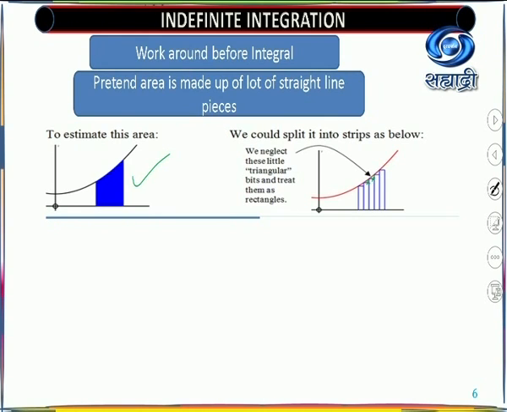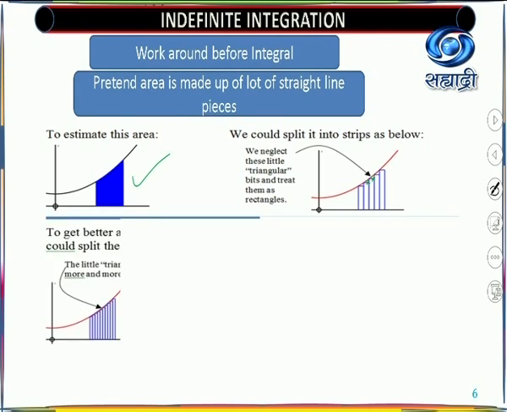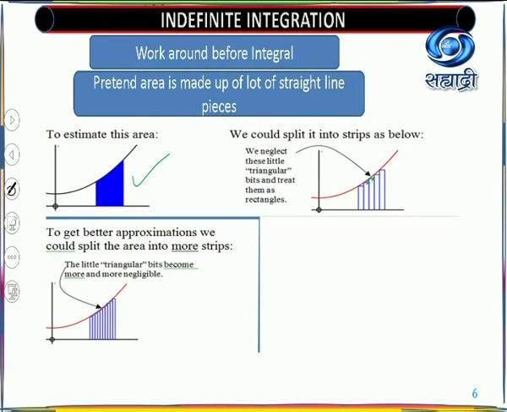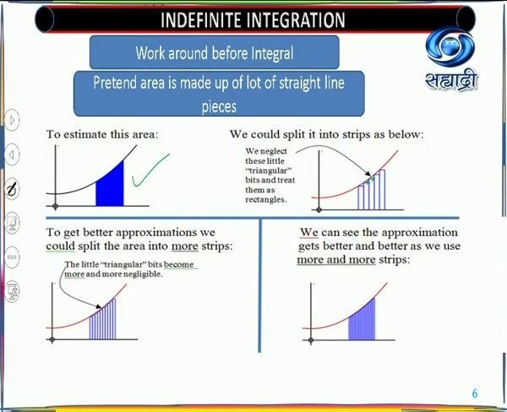So I will increase the number of rectangles. Still a few more places are not included, rectangle-type spaces which are negligibly small actually. So again I will continue, with more and more strips inside the curve, getting close to your curve, and that gives you the area under this curve.